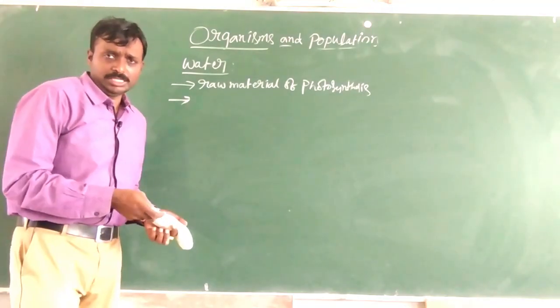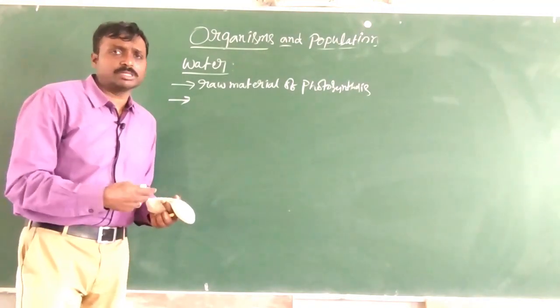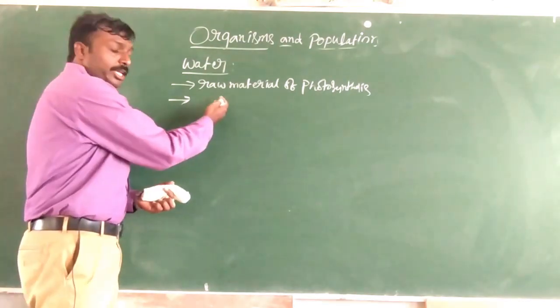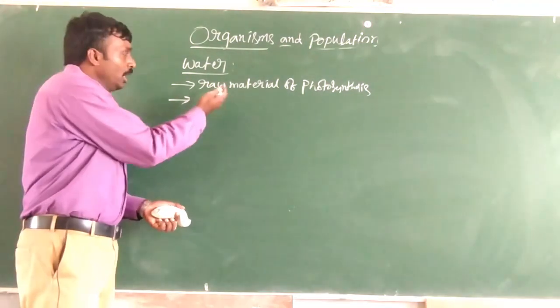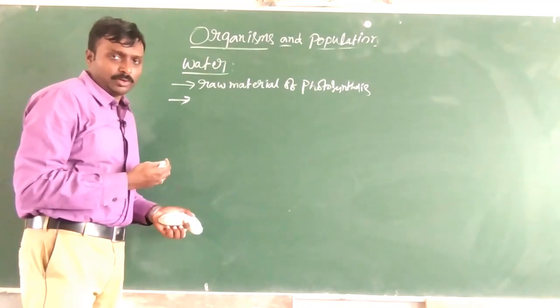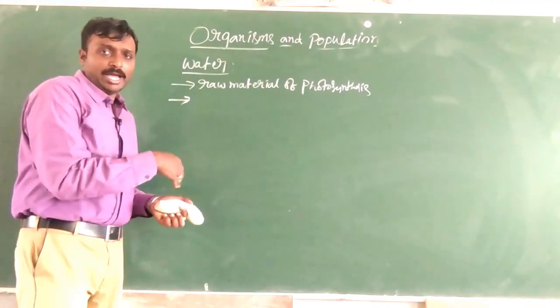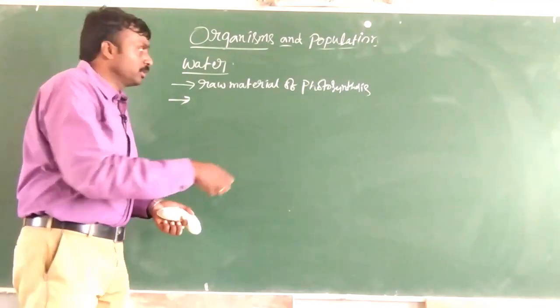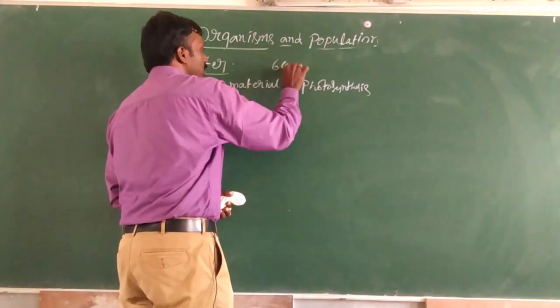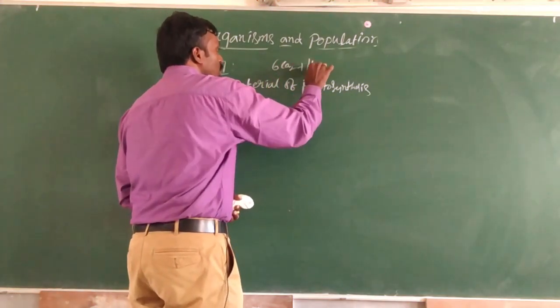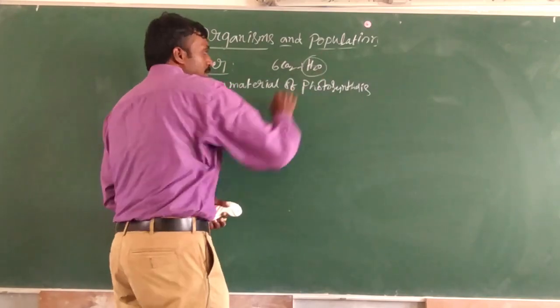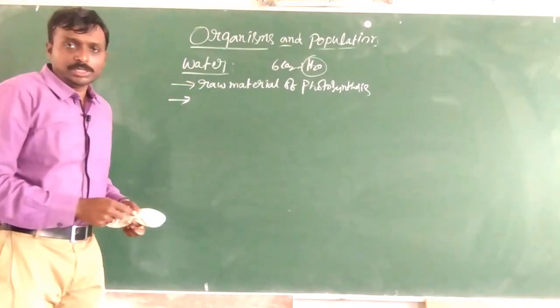If you try to recall the photosynthesis equation, that equation clearly tells us the significance of water in photosynthesis, right? So carbon dioxide along with water. Do you remember the equation? 6CO2 plus 12H2O. So H2O plays a significant role in photosynthesis.